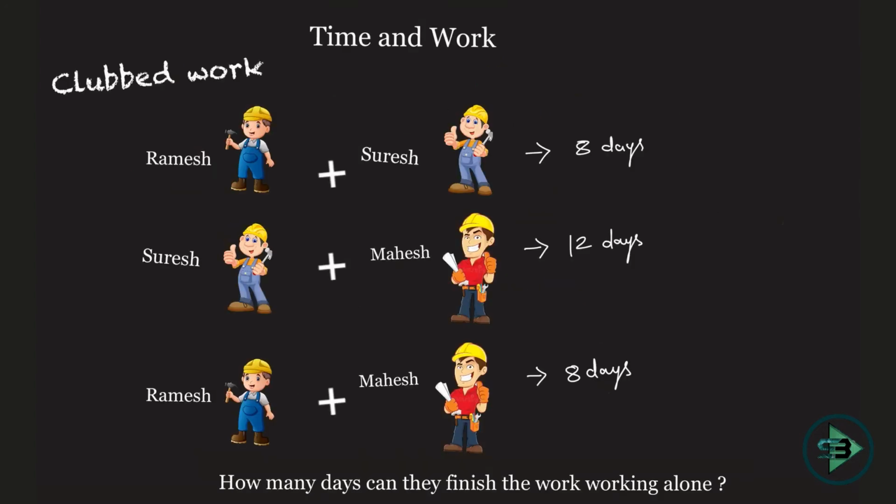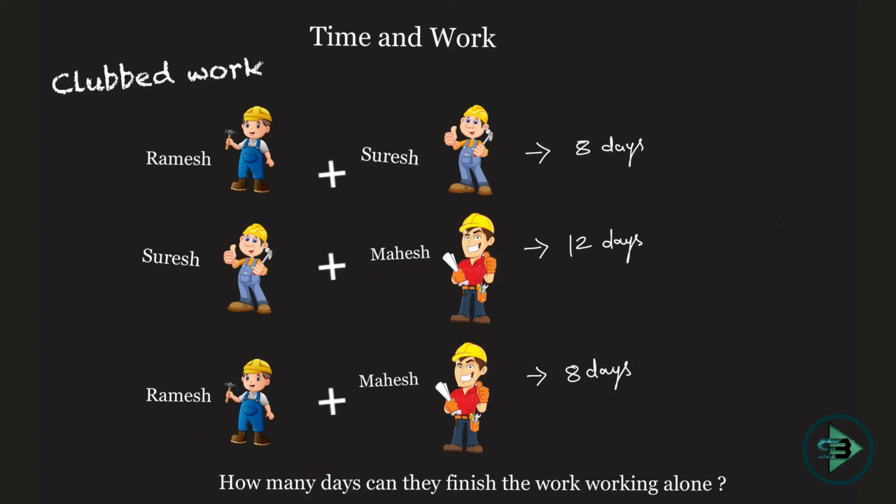Hello everyone. So earlier we saw problems of time and work with respect to Ramesh, Suresh, Mahesh working alone. Okay, so I told you Ramesh working alone could do a certain piece of work in so many days, Suresh working alone could do a certain piece of work in so many days, and so does Mahesh. And then I asked you if they work together, or if they worked alternately, or if Mahesh leaves the work, or if Ramesh leaves the work, then how many days will be required, and that was our earlier problem.